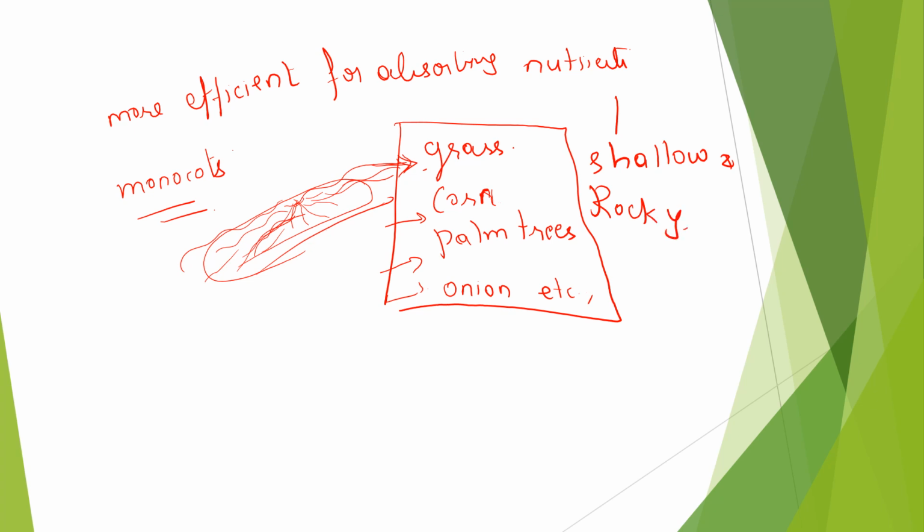You got it right. Now we are done with the root system, and now we will look at the shoot system. What is it? Shoot system means something that we can actually see, all the parts of the plant that are above the ground.